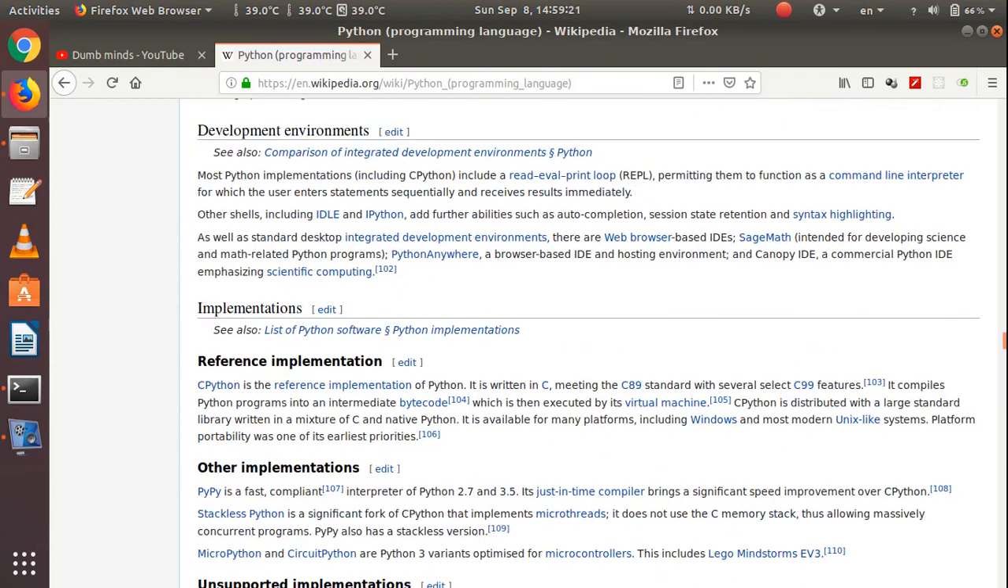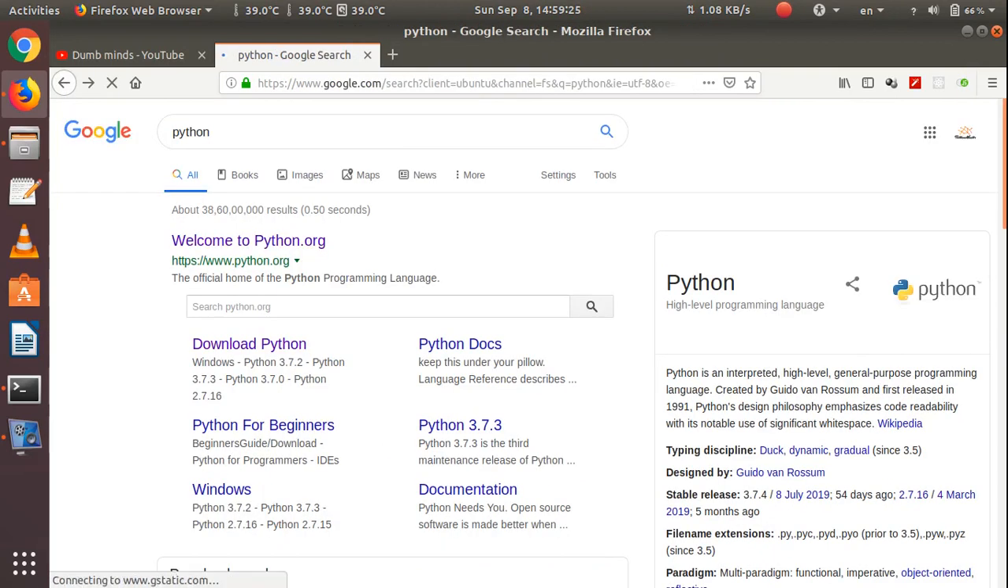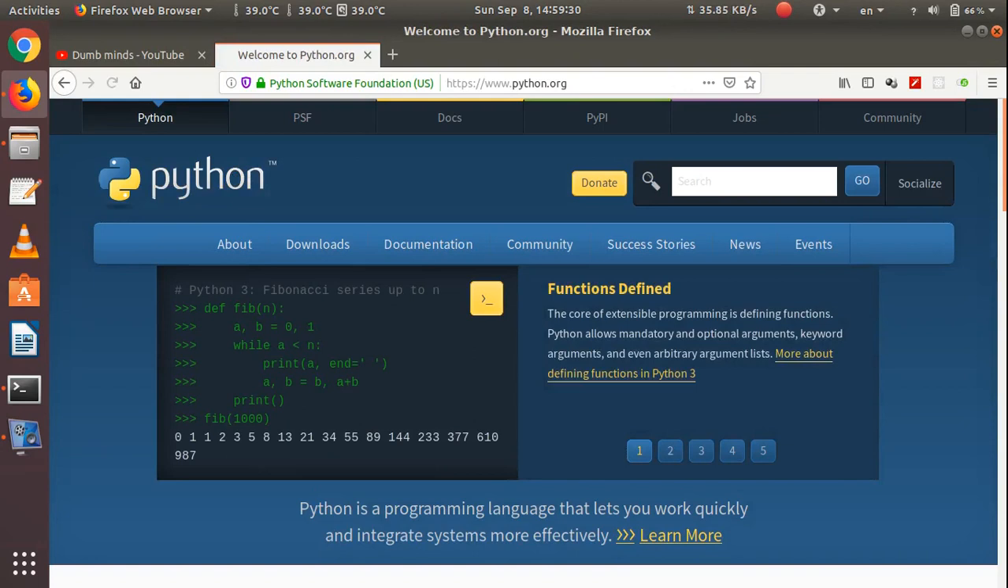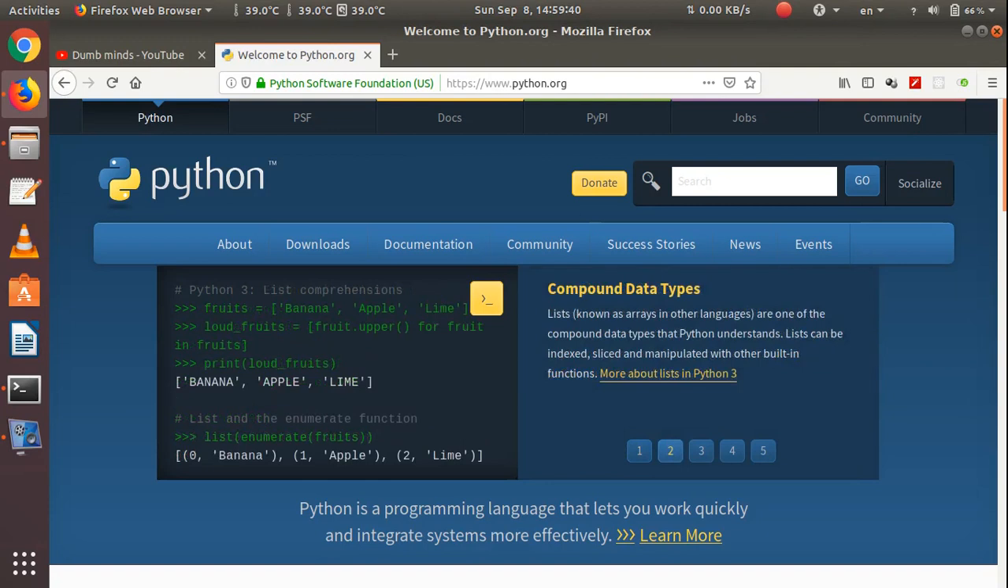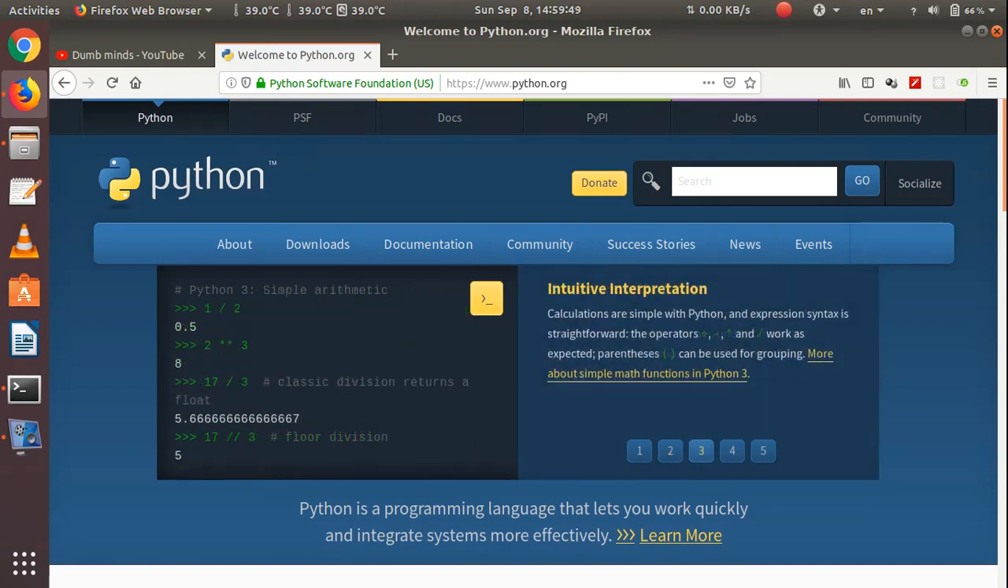This is all about Python in the Wikipedia page. So let's get to their official website and get the default download and install the latest version of Python. If you are an Ubuntu or Debian user, you can install Python with the aptitude package manager or any other package manager, but that will only install some relatively older versions.